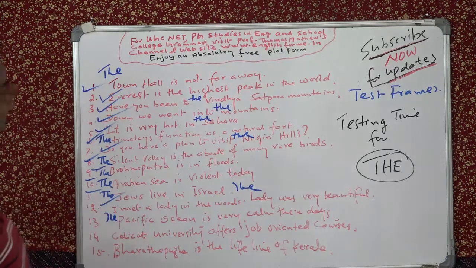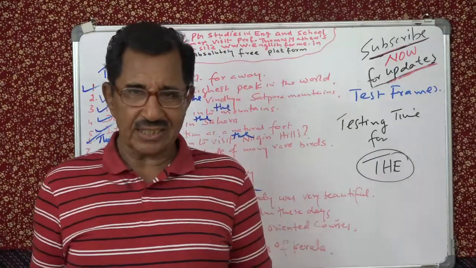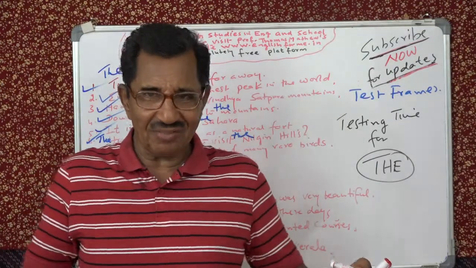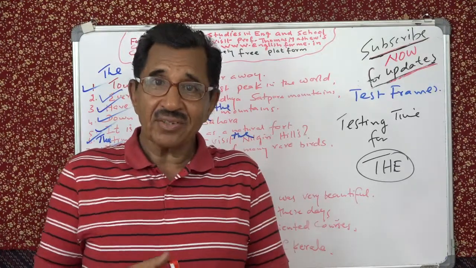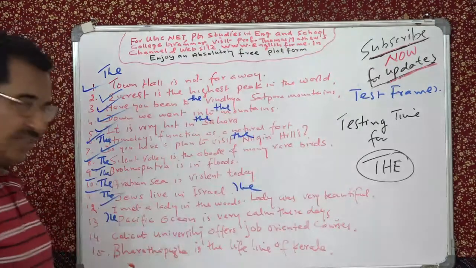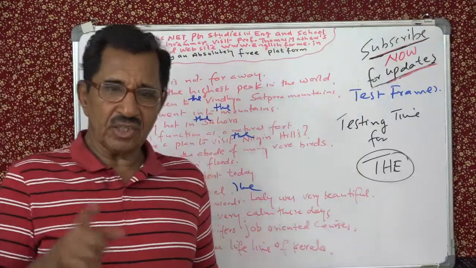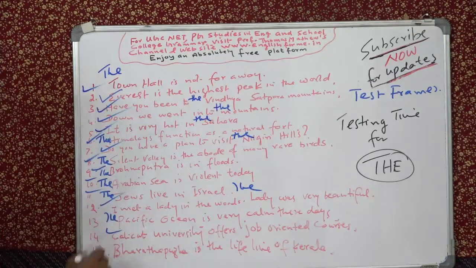Calicut University offers job-oriented courses. Almost all the universities these days offer, but this is our test frame. Calicut University, should you use "the" or not? No. Why? Because it is a place name. Calicut is the name of a place. But if you say "University of Calicut," you have to say "the." Alright, very good.